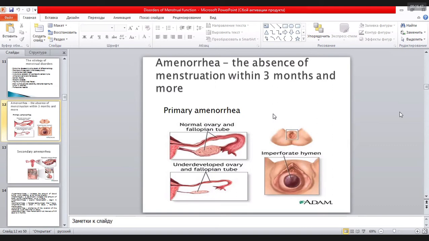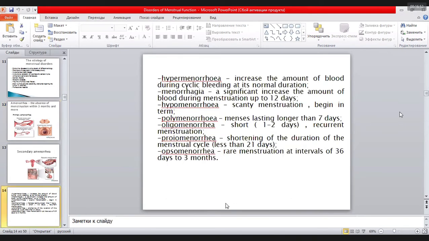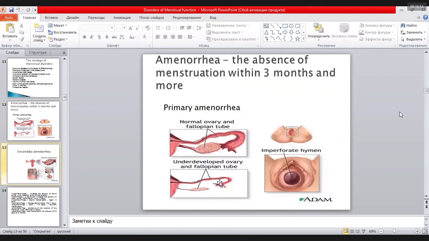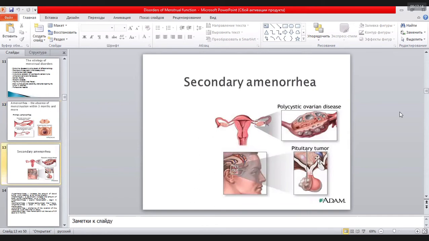Maybe amenorrhea is divided, guys, first of all into primary amenorrhea. Usually it is exhausted ovaries or undeveloped ovaries. Or maybe secondary amenorrhea, maybe false amenorrhea, if we have imperforate hymen, I will explain it to you, or maybe true amenorrhea. Secondary amenorrhea is usually due to polycystic ovary or pituitary tumor.